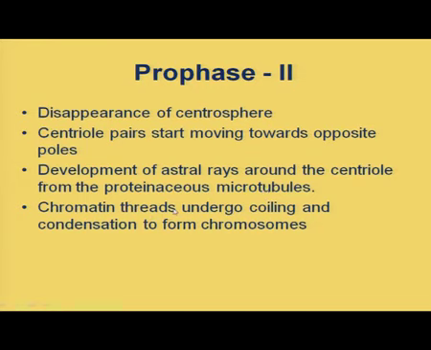Chromatin threads, which we can see during the telophase I, undergo coiling and condensation to form the chromosomes. So, all these changes take place during the prophase II.